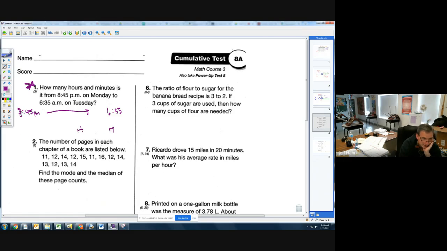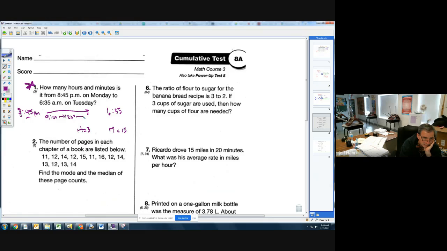First of all, I want to get to an even hour, so I'm going to add 15 minutes to make it 9 o'clock at night. I'm going to chalk 15 in my minute column over here. Then I'm going to get to midnight, which is 12 o'clock at night, so that's 3 hours.